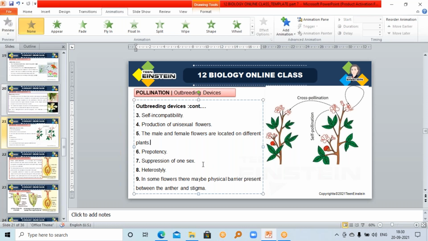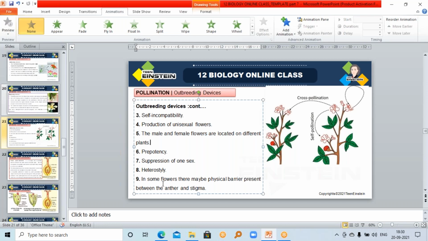Next is suppression of one sex, the seventh method. In some bisexual flowers, either the stamen or the carpel is completely suppressed and any one will be sterile. In the case of bisexual flowers, either stamen or carpel, either one will be sterile or suppressed completely.